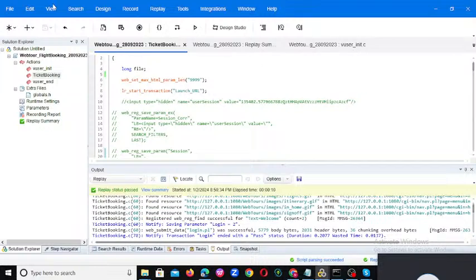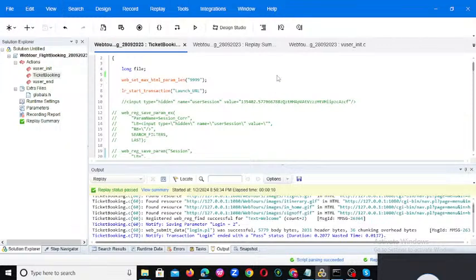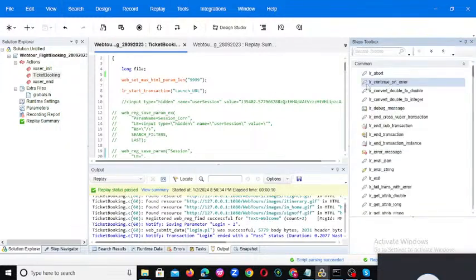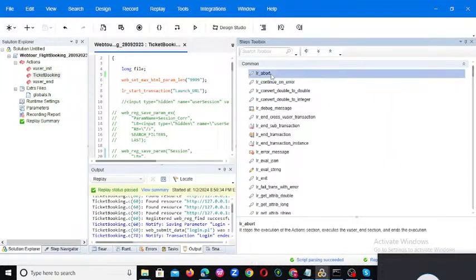Now go to the step toolbox. If you see here LR abort, it stops the execution of the action section and executes the user end section and ends the execution. If you provide LR abort, then the particular action will end and the end section execution will be executed.